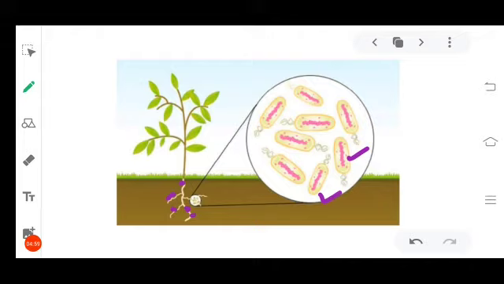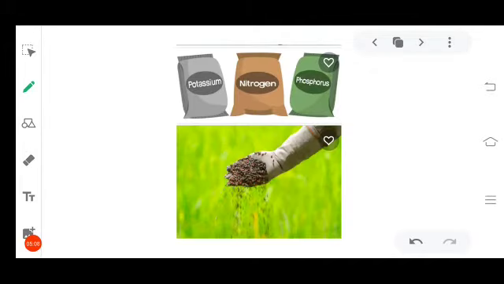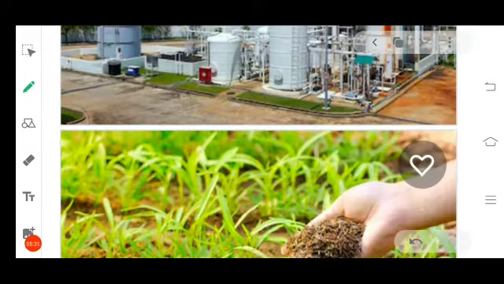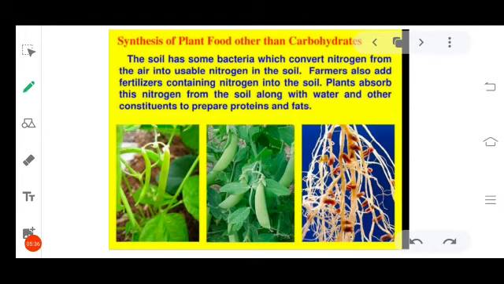So now this nitrogen is available for the plant, and plant absorbs the nitrogen, then it will be utilized for the production of proteins. And sometimes the farmers also provide different varieties of nutrients, which are chemical substances which are essential for the plants for their growth, like potassium, nitrogen, phosphorus. These are very important for the plant to grow. So these are supplied to the crops in the form of chemicals, which are made actually in the factories. All these chemicals are made in the factories and are just supplied in the fields in order to make the plant get the nutrients which are necessary.